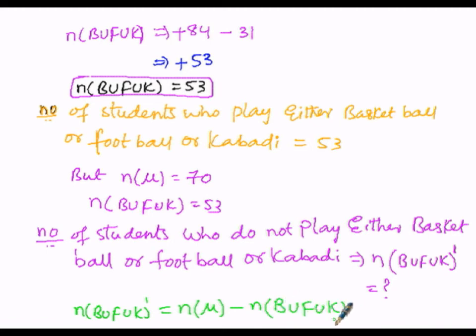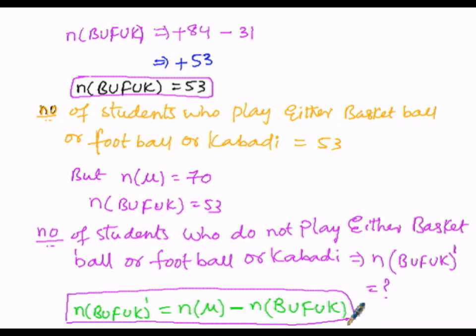To get those who do not play, we have to subtract the number of students who play either football or basketball or kabaddi from the universal set, that is the total strength of the class, denoted by n of mu. Now let us substitute n of mu as well as n of B union F union K.